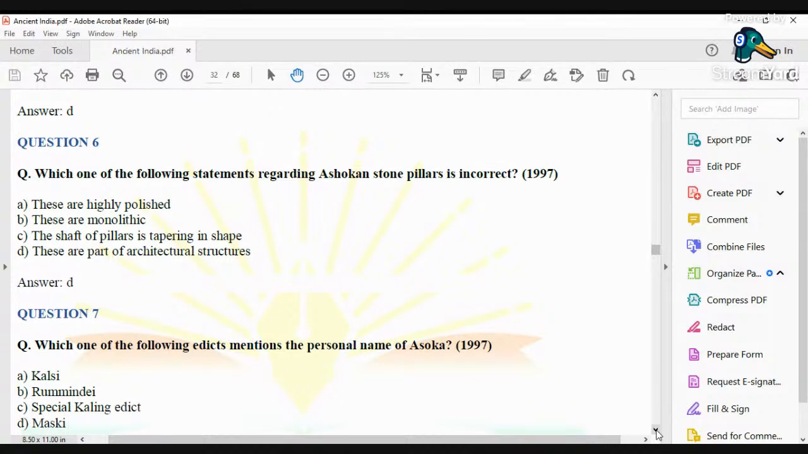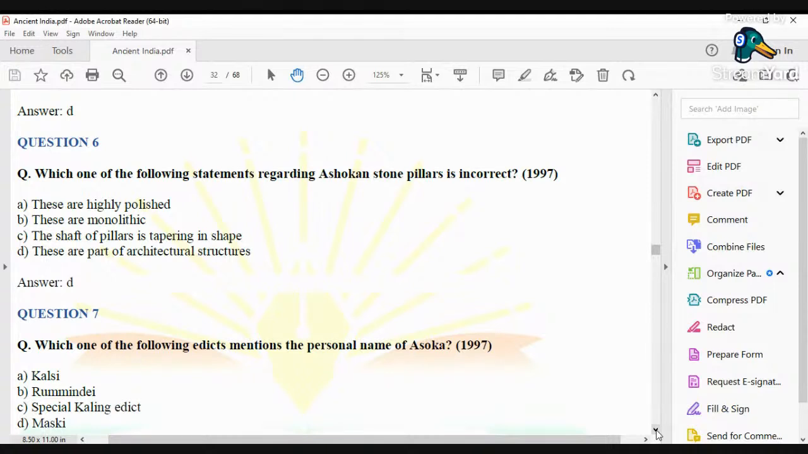And the question is what? We have to find the statement which is incorrect. So, these are highly polished: that is a totally correct statement. These are monolithic: Ashokan pillars were also monolithic. They were built out of single stone columns.